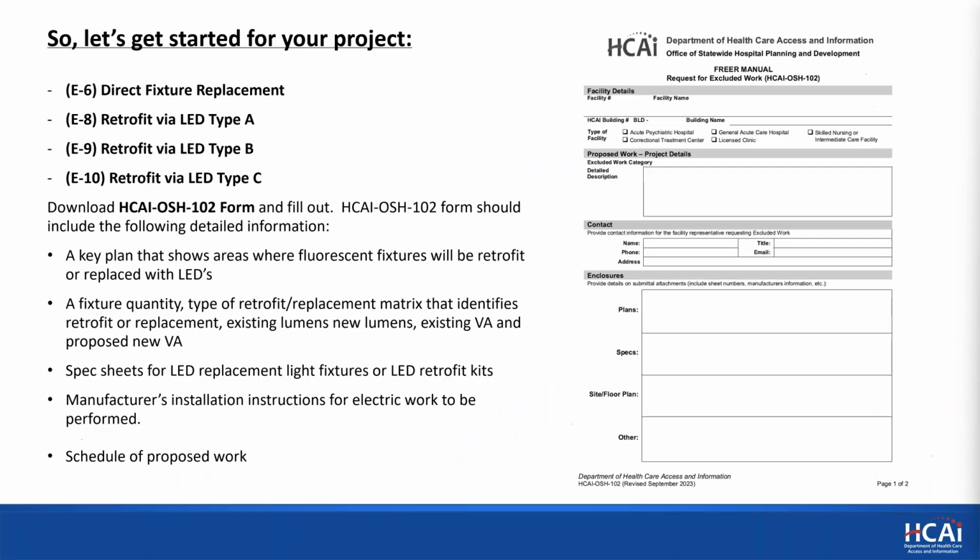So let's get started for your project. You might have all retrofits, type A, type B, type C. You might have some direct fixture replacement and retrofits. So the first thing you'd want to do is download the OSHPD 102 form and fill it out. As we said, the technical information should include a key plan, a matrix of the fixture quantity types that are going to be changed out, spec sheets for the LED replacement light fixtures, manufacturer's installation instructions, and a proposed schedule of work.